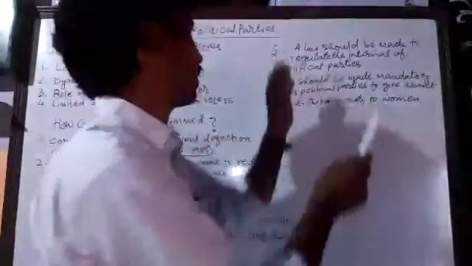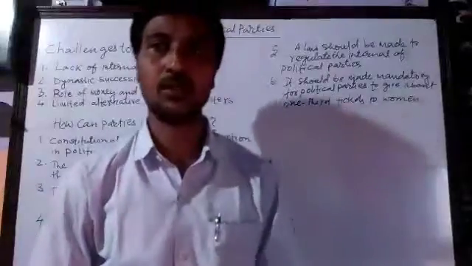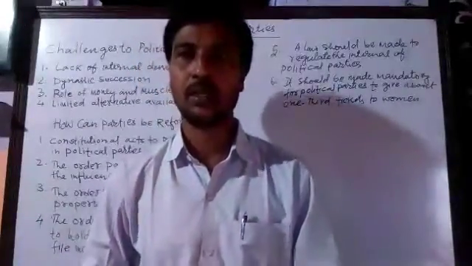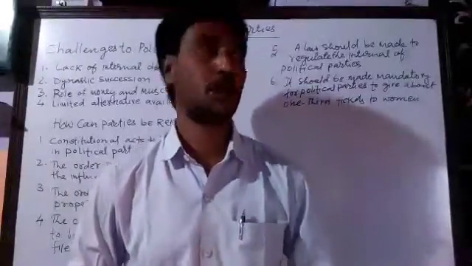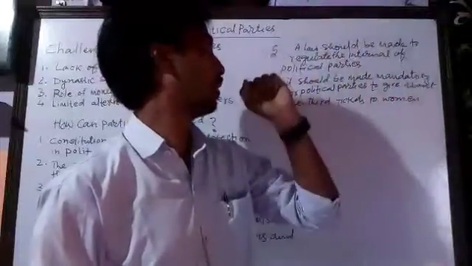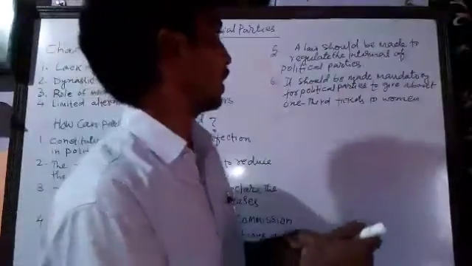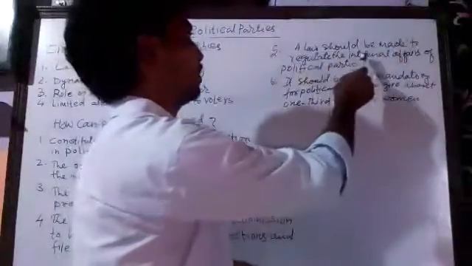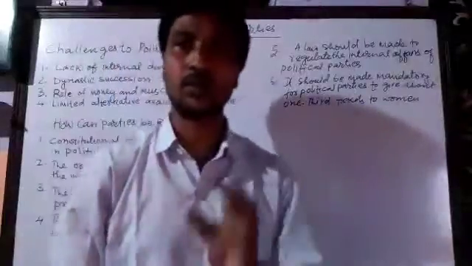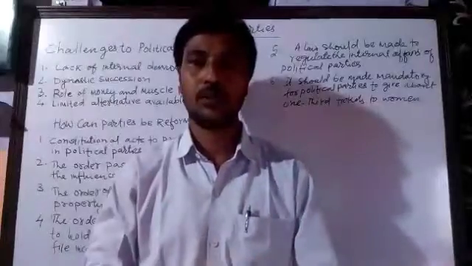The next one is the fifth number. A law should be made to regulate the internal affairs of the political parties. As I told you, there should be a proper law made to control the working of the political parties, the internal affairs of the political parties.